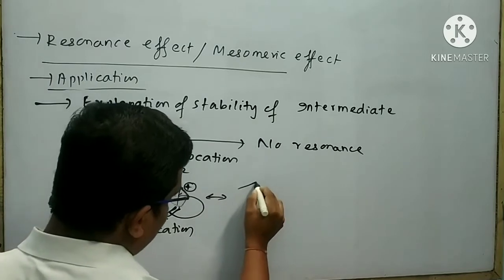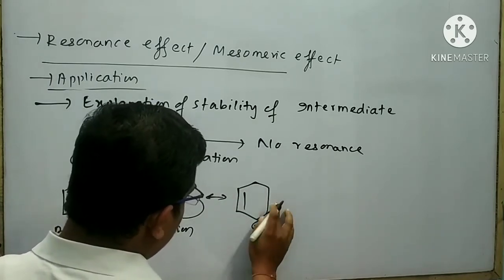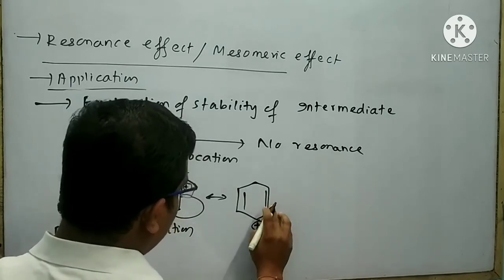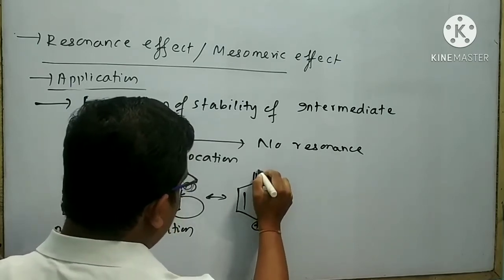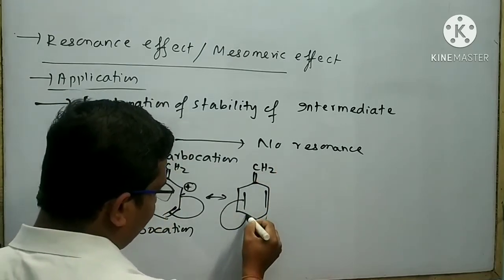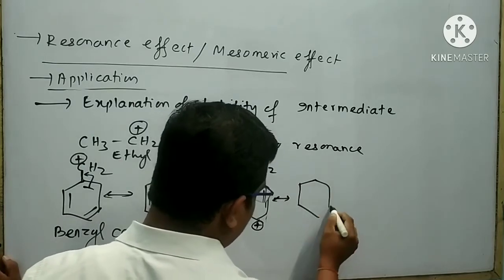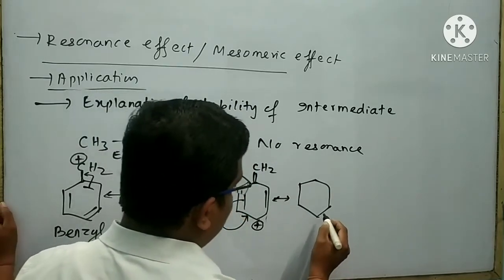Then I can write the structure like this. Here positive charge, here double bond, here double bond CH2. Again I will form a double bond here. Then I can draw the structure like this.